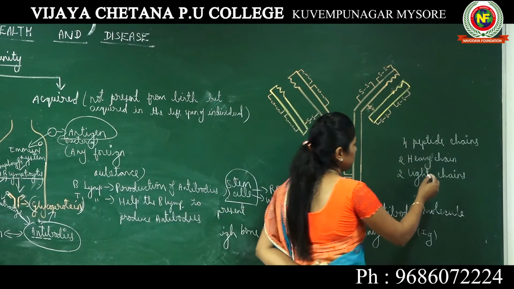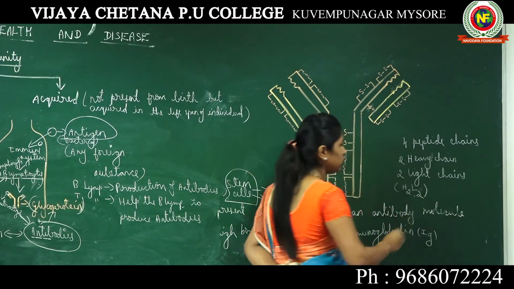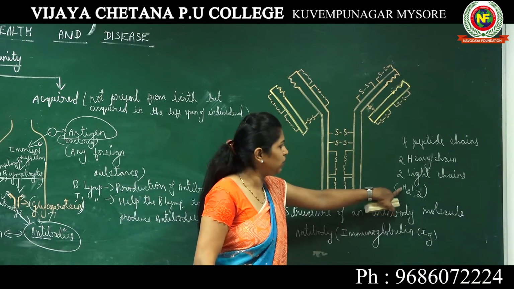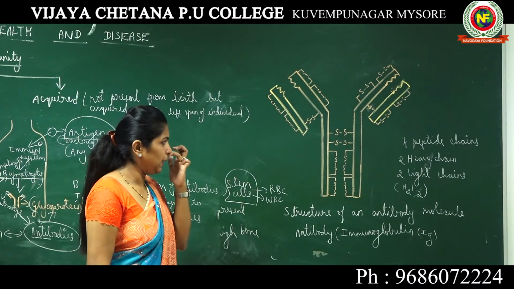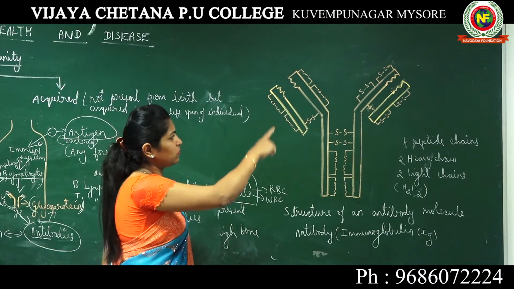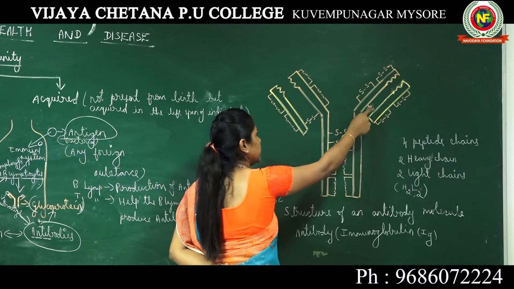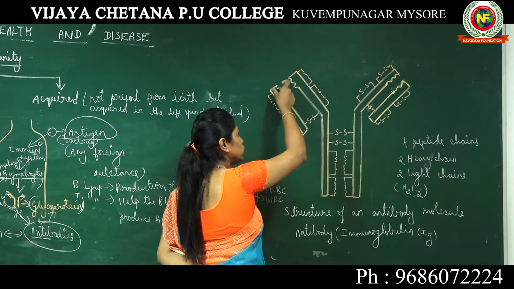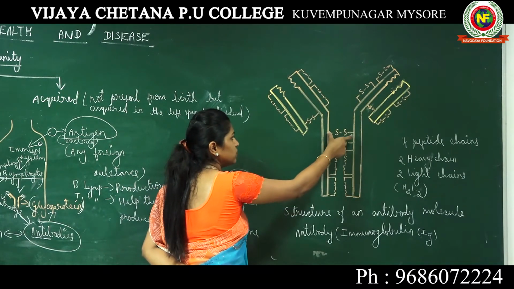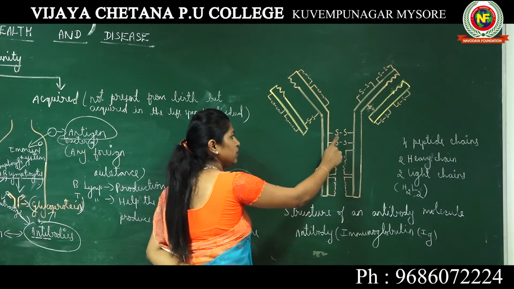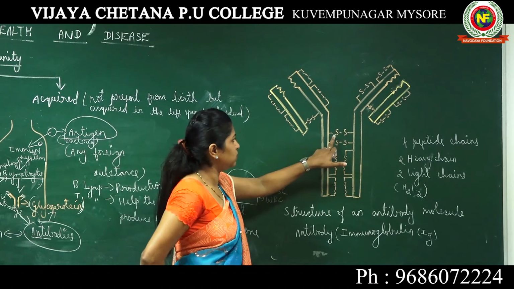So we can represent it as H2L2: 2 heavy chains, 2 light chains. This is the basic structure of an antibody. Now here you see in between the light and heavy chains, and also between the heavy chains themselves, they have certain bridges connecting them. They are nothing but sulfur bridges, we can say disulfide bridges.